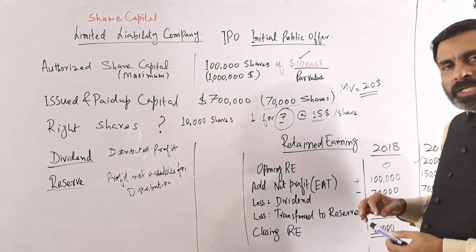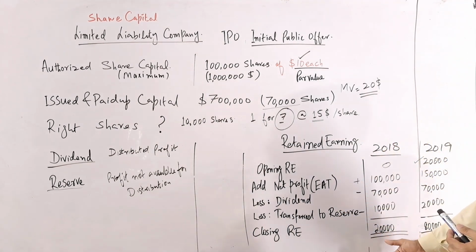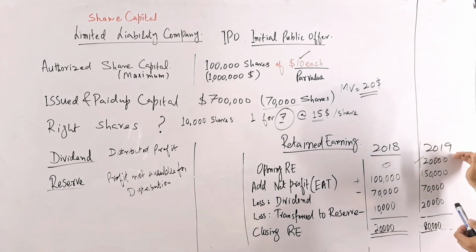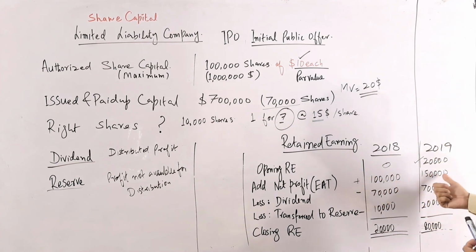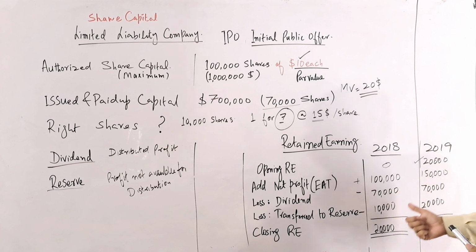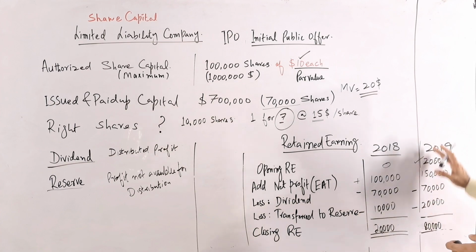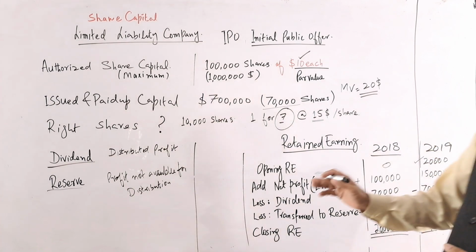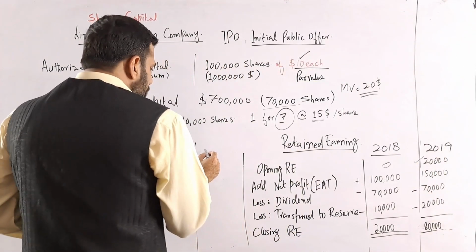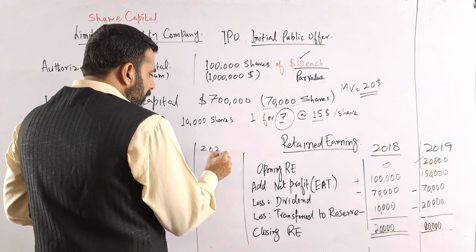So the closing balance of the previous year was how much? 20,000 in 2018, which is transferred as the opening balance of 2019. In 2019 they have a profit of, for example, 150,000, and again they distribute 70,000 as a dividend and keep a reserve of 20,000. So the closing balance of the retained earning will be 80,000. This is how the retained earning is calculated. Let's calculate for one more year, 2020.